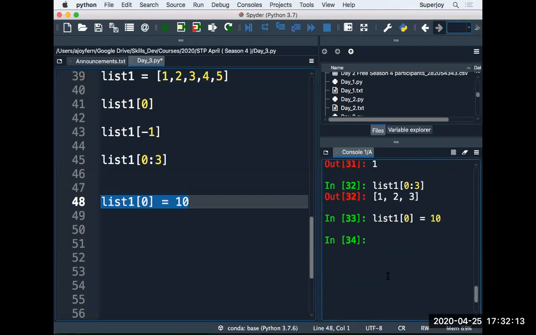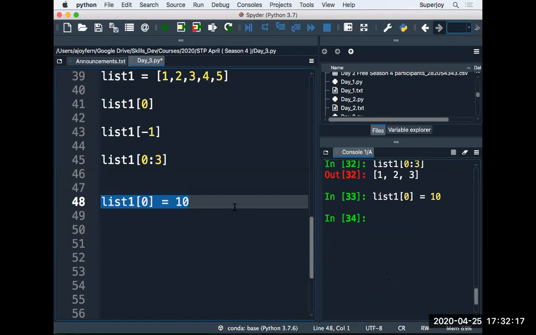Yes, without any error, right? This statement got executed, which means the new value at the index should be 10. So let's print the list now. Let's print list1, and there you can see the new value at index 0 is 10. Earlier it was 1.